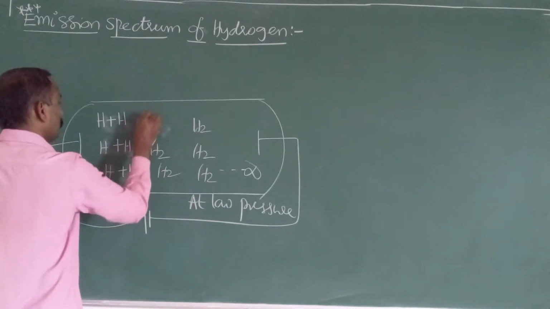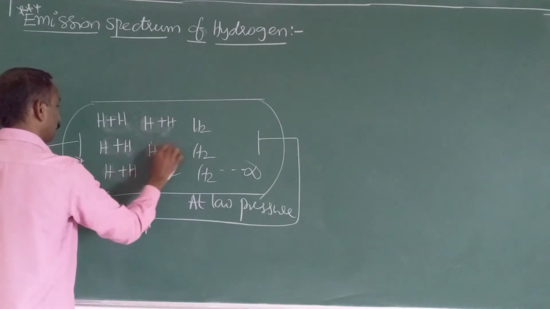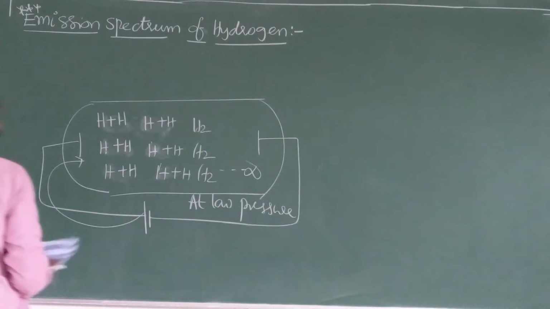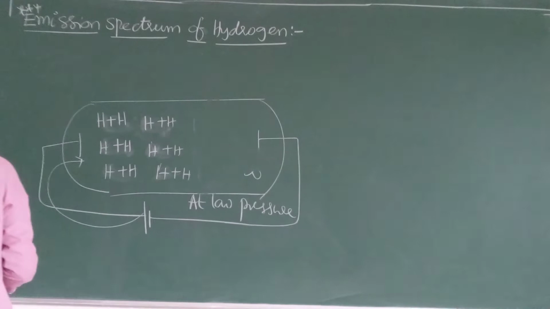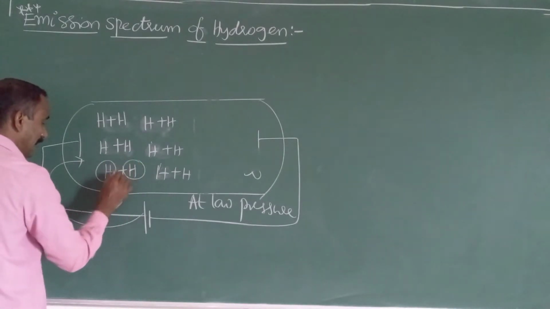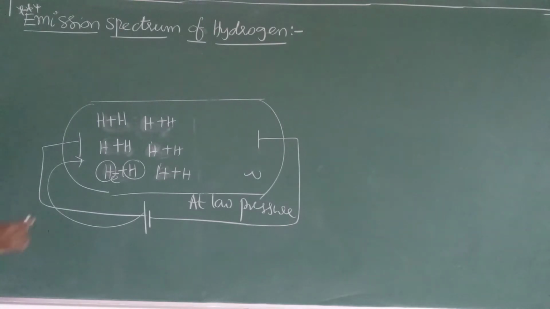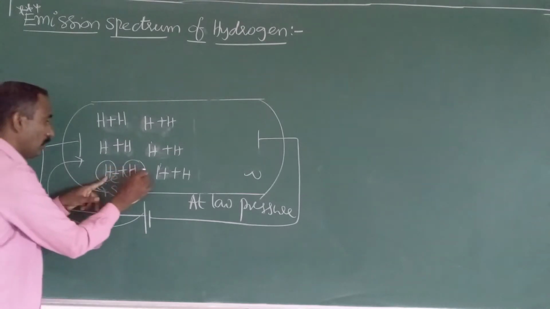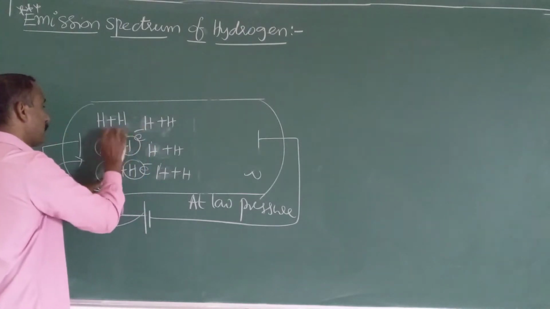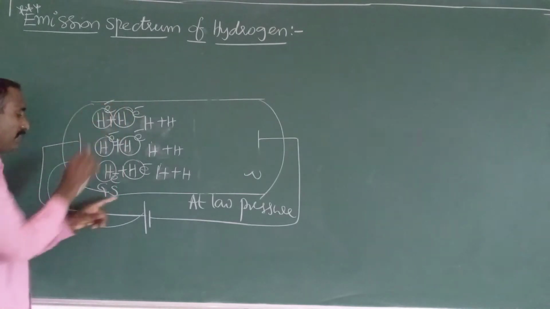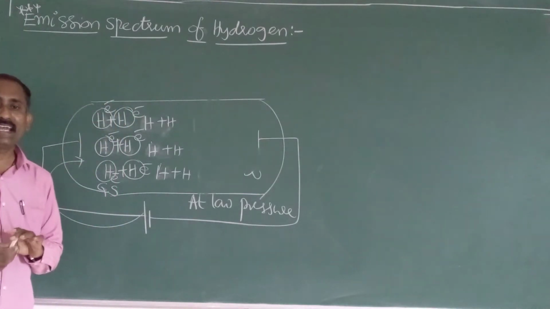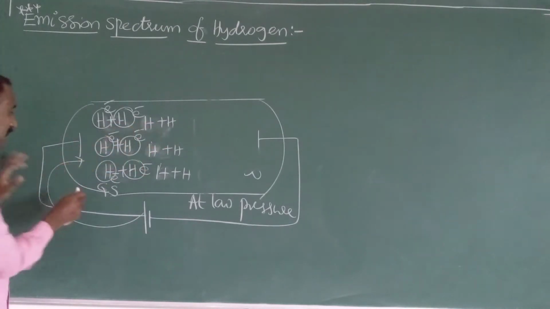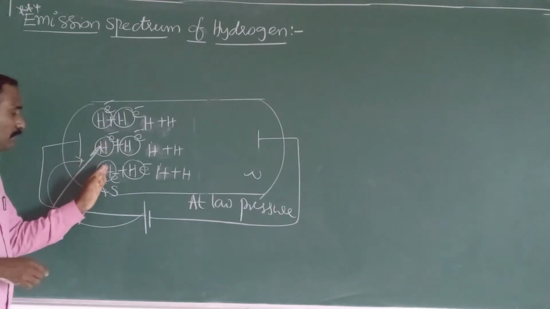Hence here we have different hydrogen atoms. Infinite numbers of hydrogen atoms are there. Further, if you keep passing electricity, the electron in each hydrogen atom, only one electron is present, is in the ground state. Further, if you pass electrical energy, different atoms absorb different quantities of energy. This atom absorbs one type of energy.